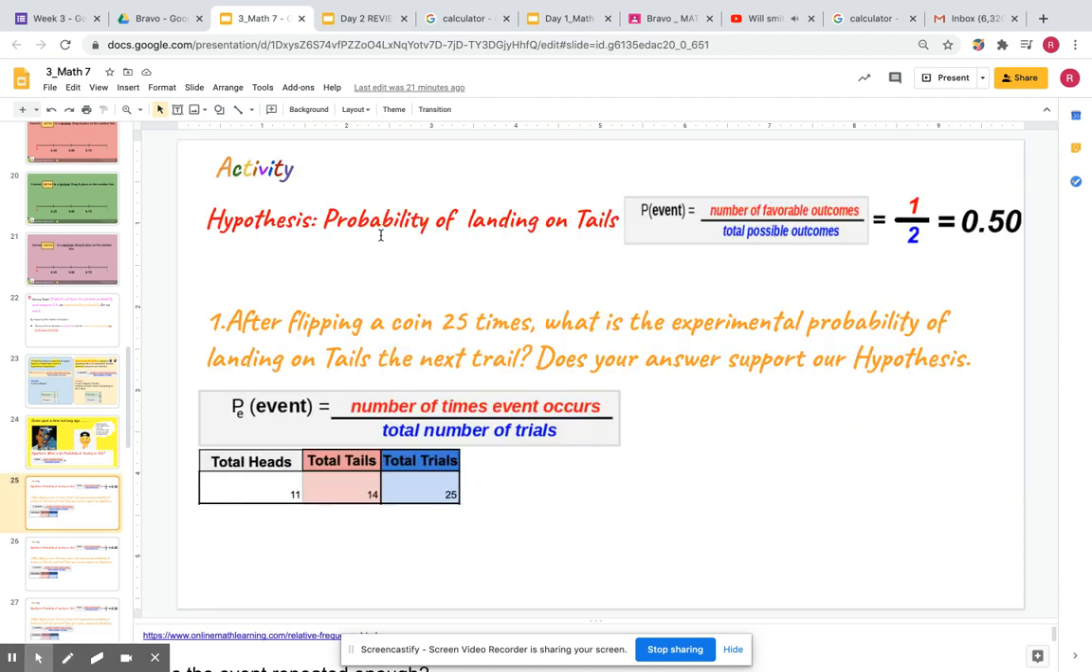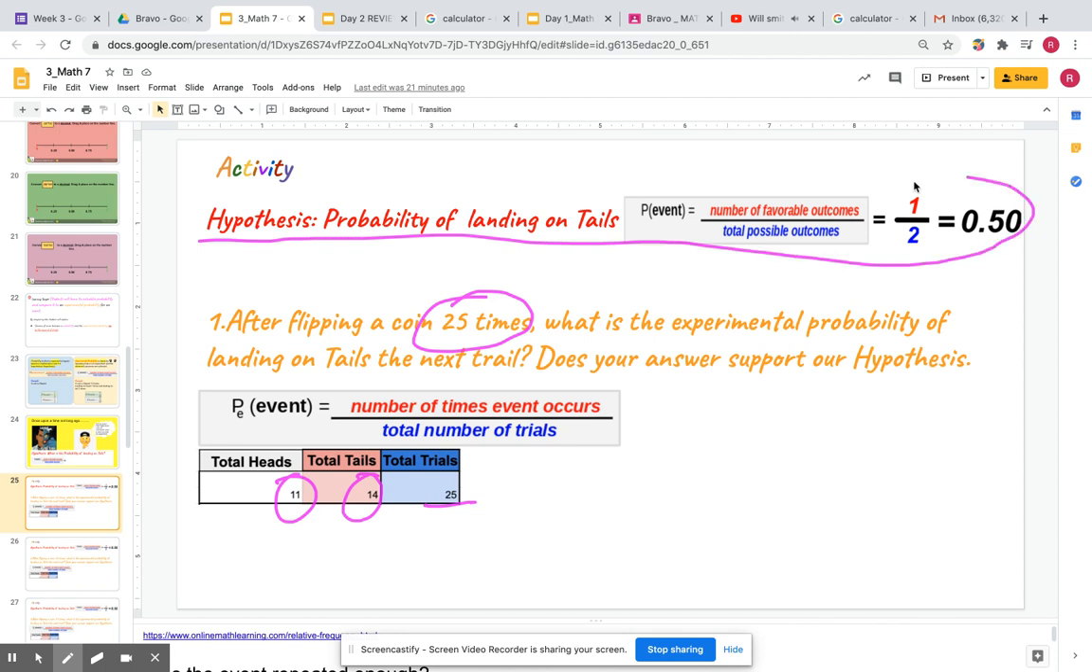The first time I grabbed the coin, I flipped the coin 25 times. Within those 25 times, I recorded how many tails I saw and how many heads I saw, and the total was 25 flips. My hypothesis, once again, you should just remember, is 0.50, which represents 50%. I wanted to find out what the probability was going to be for the 26th flip, because on the 26th flip it should be 50-50.